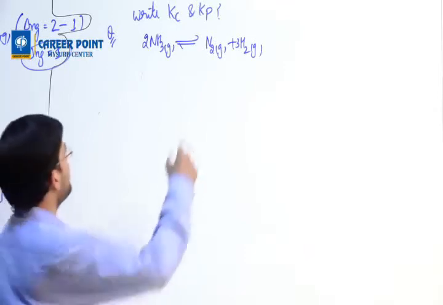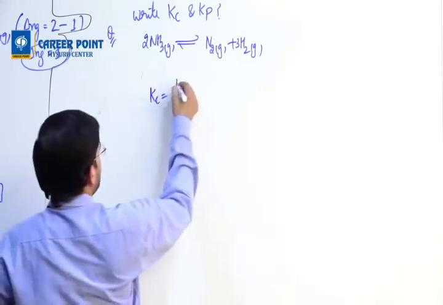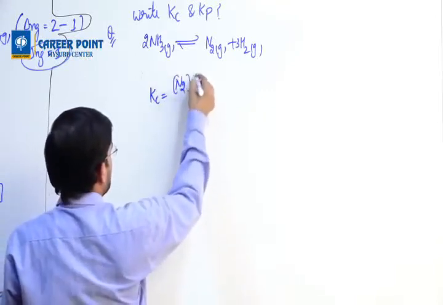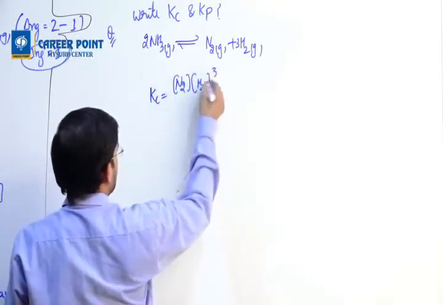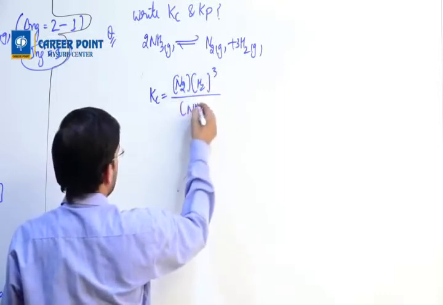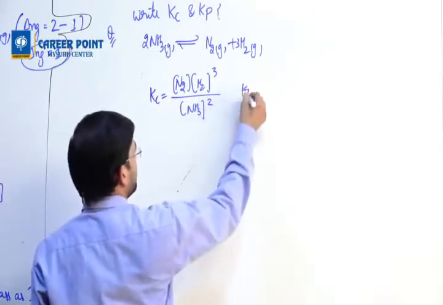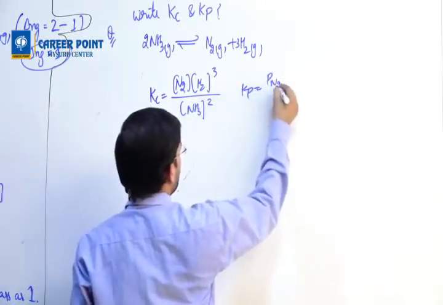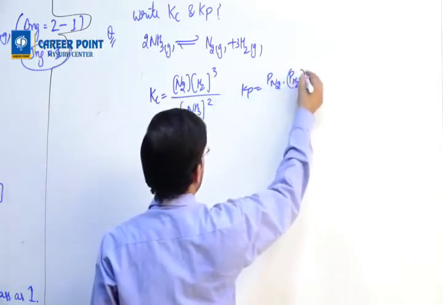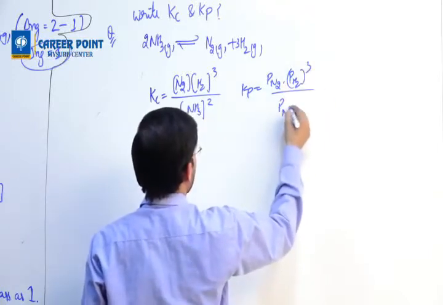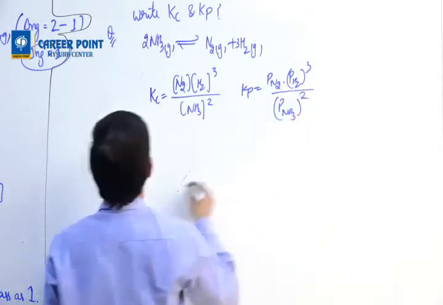So Kc will be written as Kc equals [N2][H2] power cube divided by [NH3] power square. Easy. Kp can also be written like this: P of N2 times P of H2 whole cube divided by P of NH3 whole square. Next question.